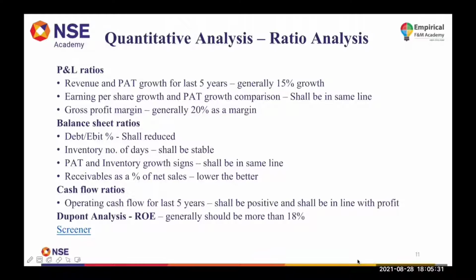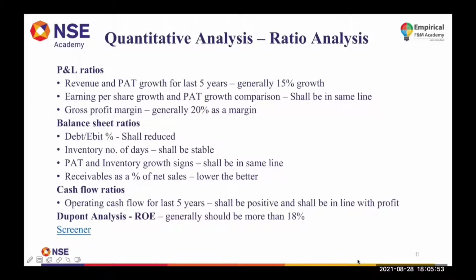At that point, your EPS growth will be different than your profit after tax growth. Otherwise, it shall be in the same line. So when you compare your PAT growth and EPS growth and they differ from each other, you will be able to understand that there is certain dilution of shares that has happened in the company. This is the second important ratio which you can look for.